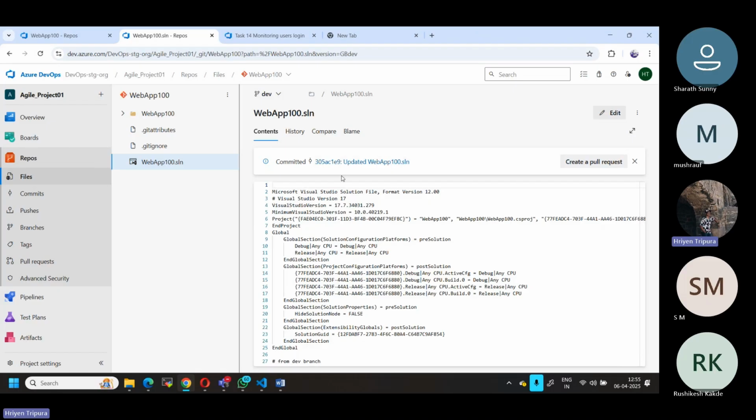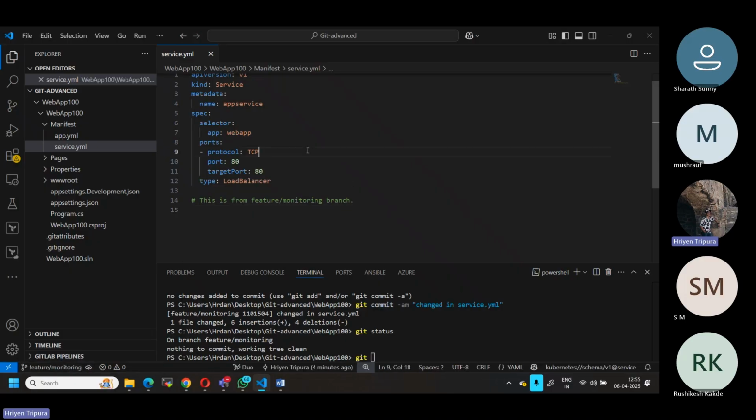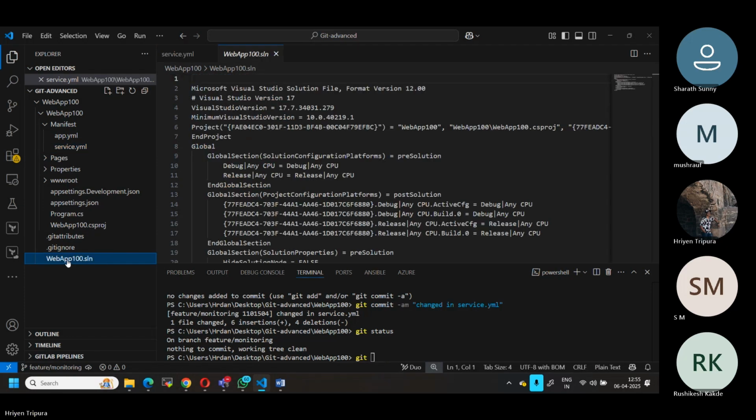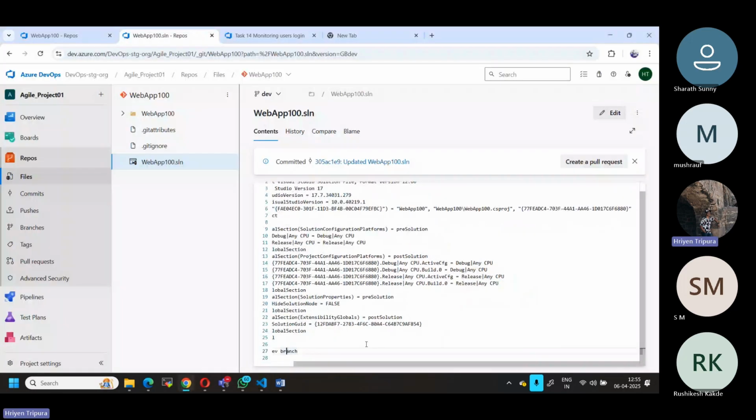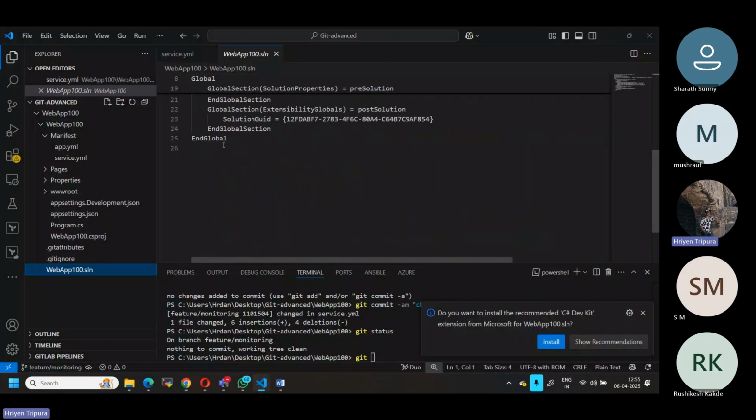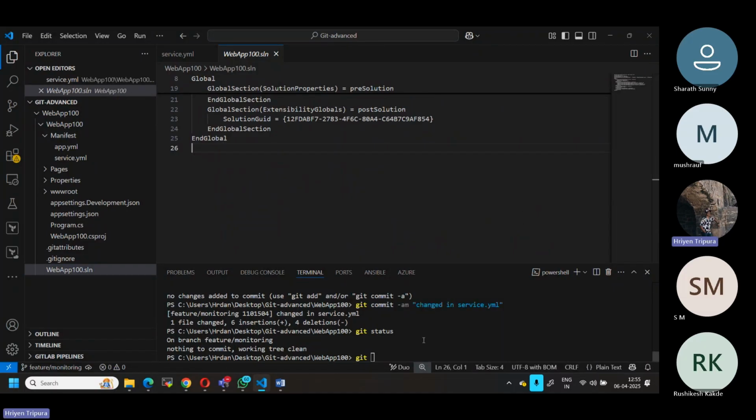Now, as I told you, this particular code is committed where? In the dev branch. Let's say this is done by some other person, but now you are working where? In the feature branch. But this feature branch is coming from where? From the dev branch only. That means your code is not up to date, because the code you were working on is old code. I have modified something in the solution file, but if you go to the solution file right now, you will not see it there. We do not see the changes here, we only see this. How can I bring the changes now? This is the problem that would come. Normally you should check very carefully.